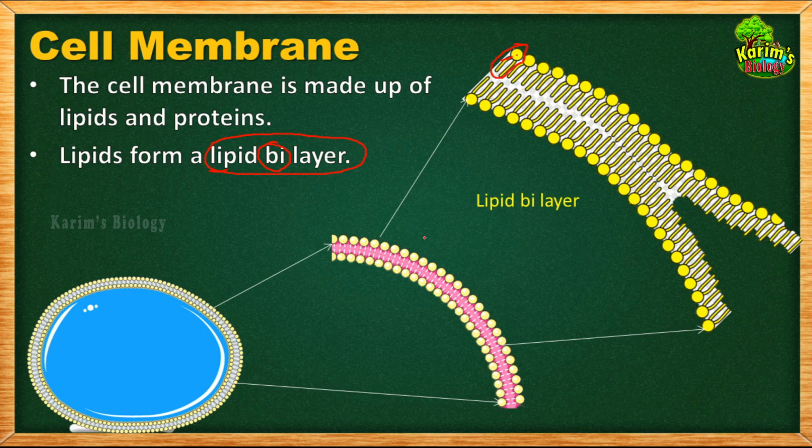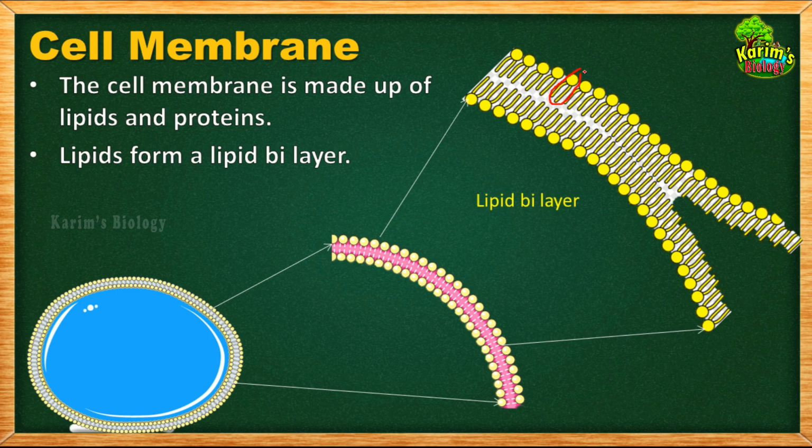Imagine that this is the cytoplasmic side and this is the extracellular side. Understood? The cytoplasmic side means here there is cytoplasm, right? And this side will be the extracellular side, which means it is outside the cell. So how many layers are there? This is one layer of lipids. This is another layer of lipids. So in total there are two layers of lipids. That's why I told you that the plasma membrane is a lipid bilayer.